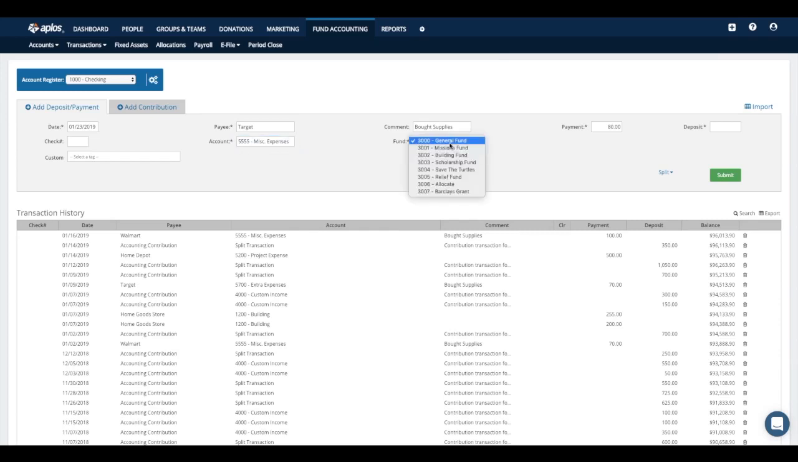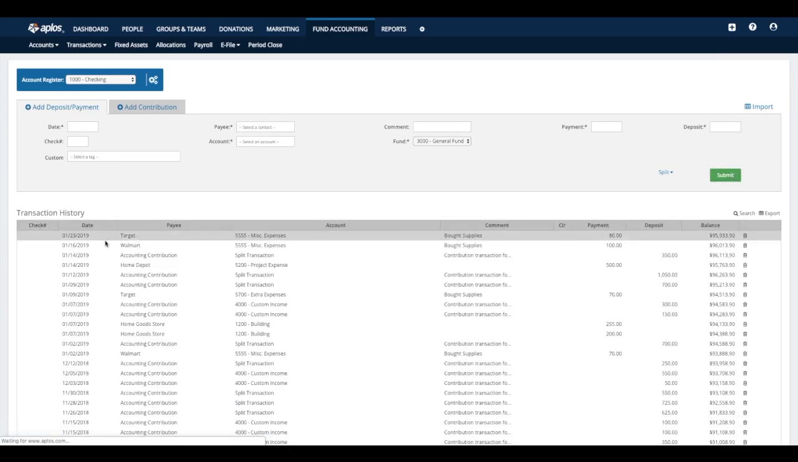The fund I want to be associated with this transaction, we'll keep it as my general fund. And then if I had a custom tag that was applicable, I could enter that tag here from the custom field area. All right, once all my required information is filled out, I'm going to go ahead and click Submit here. And then if it posts successfully, it's going to land down here in the transaction history area of your page.